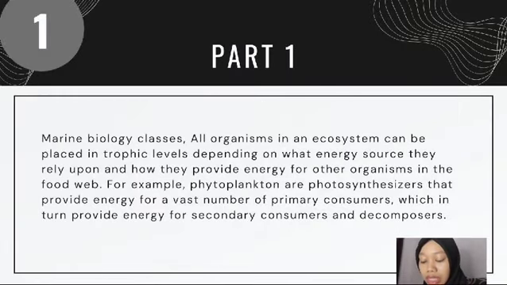Marine biology classes all organisms in an ecosystem can be placed in trophic levels depending on what energy source they rely upon and how they provide energy for other organisms in the food web. For example, phytoplankton are photosynthesizers that provide energy for a vast number of primary consumers, which in turn provide energy for secondary consumers and decomposers.